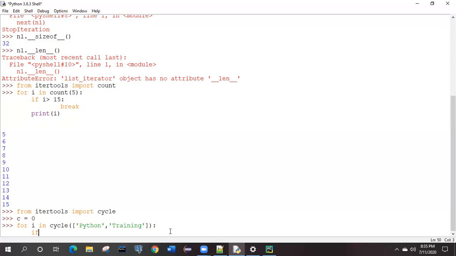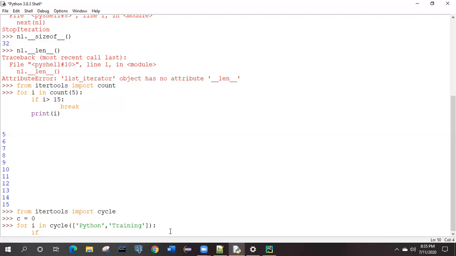So here also we will try to give some value. On what condition will you give it?